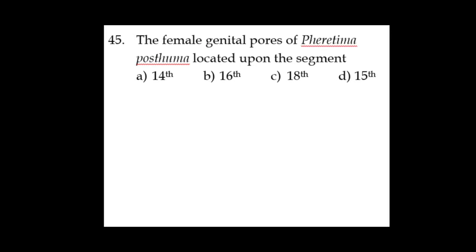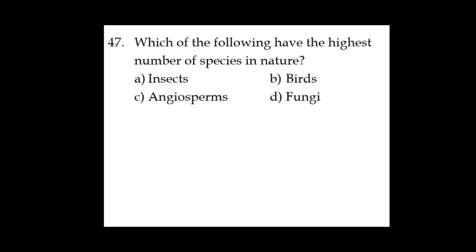Next one, 45. The female genital pore of Pheretima posthuma, that means the earthworm, is present at the 14th segment. Next one, question 47.